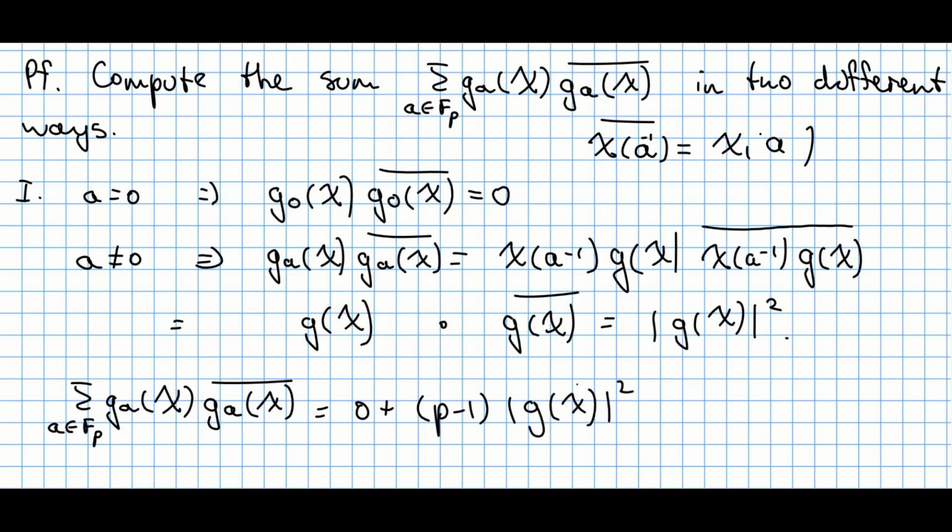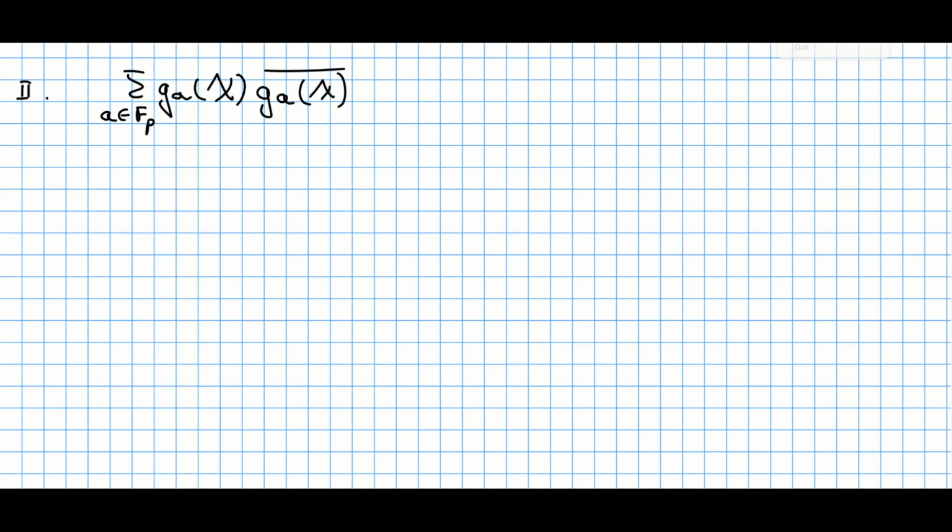So totally we have that this sum is equal to p minus 1 times this absolute value squared of this complex number.